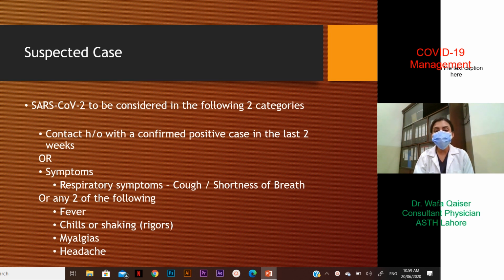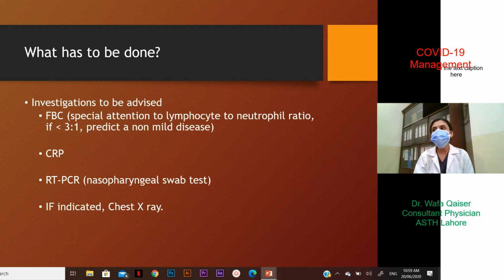SARS-CoV-2 is to be considered in the following two categories of patients. Either if there is a contact history with a confirmed positive case in the last 2 weeks, or if there are symptoms: either respiratory symptoms alone are enough, in the form of cough or shortness of breath, or any of the two constitutional symptoms in the form of fevers, chills or shaking, myalgias, headaches, and perhaps some GI disturbance as well. So, what has to be done once a patient with a suspected COVID infection has presented to you?